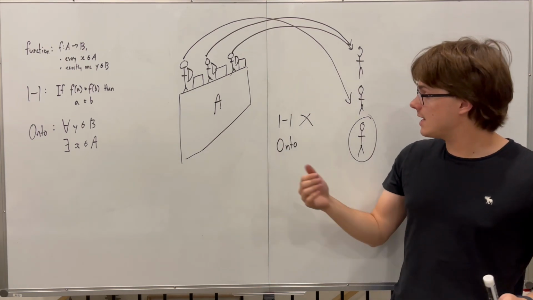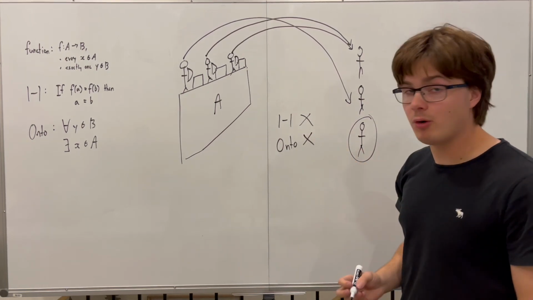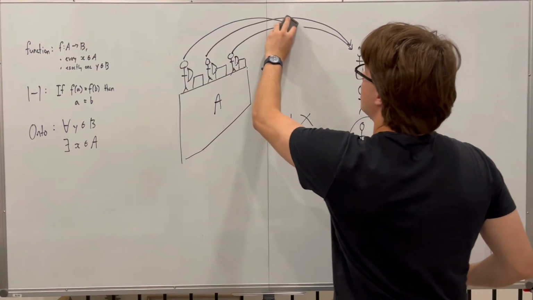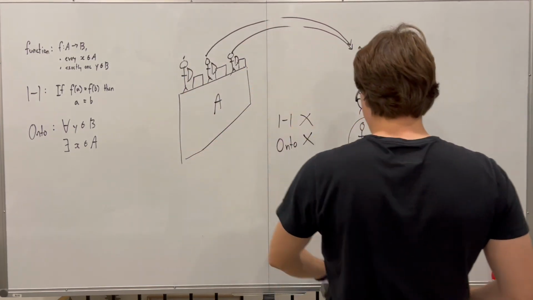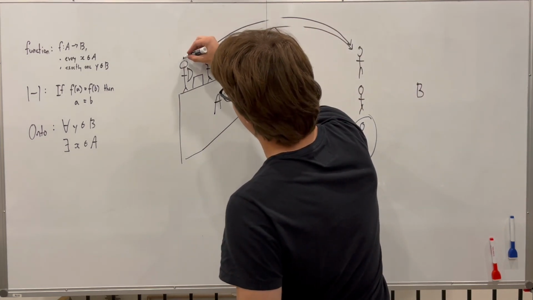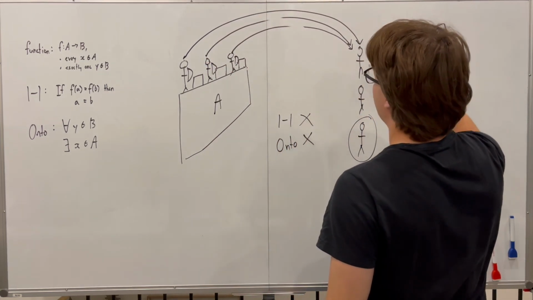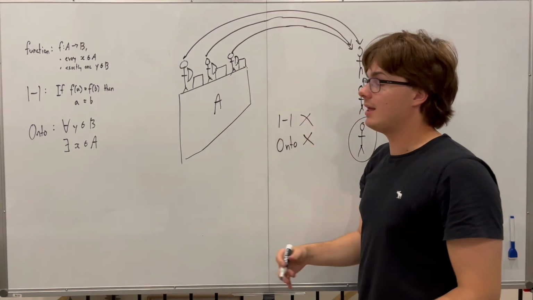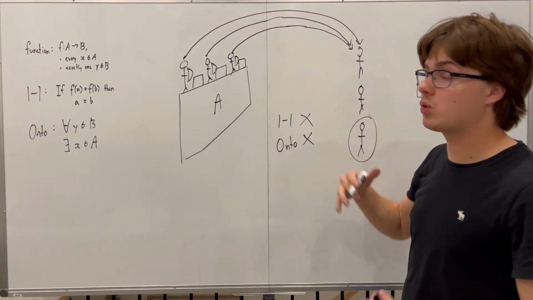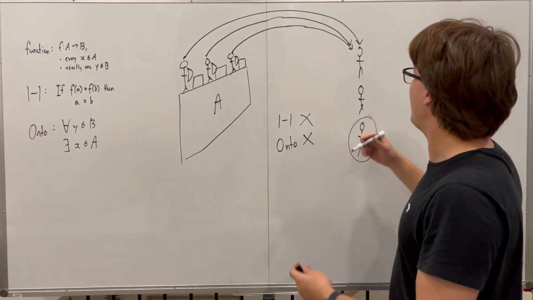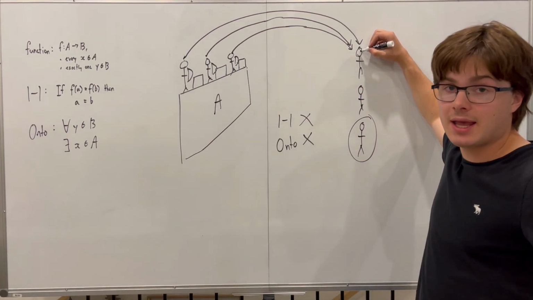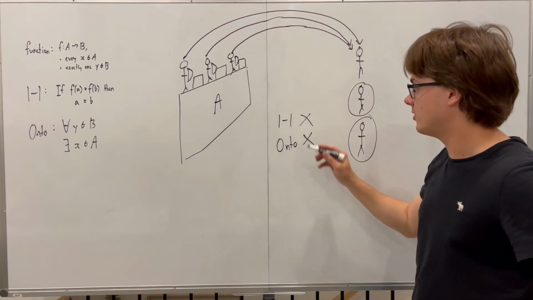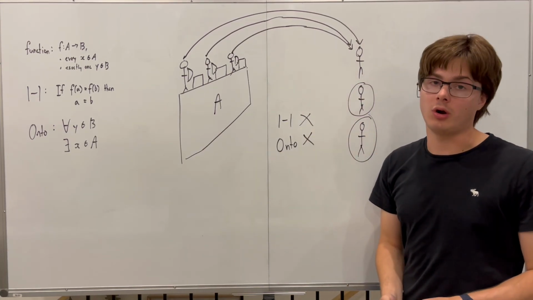Another way of seeing something that's false for both of them is something like this, where instead of this guy firing at a different enemy, if we have all of our archers fire at one person, it's still a function because every archer's firing independently. They're not firing twice or simultaneously. However, this guy's being hit by multiple archers, and we're not hitting all of our enemies. So this is in fact neither one-to-one or onto.